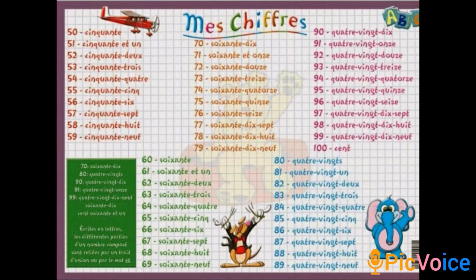So we are going to say 70. Okay, 71, 72, 73, 74. Next for 80, it ends with the S. 80. Okay, so that is 80.